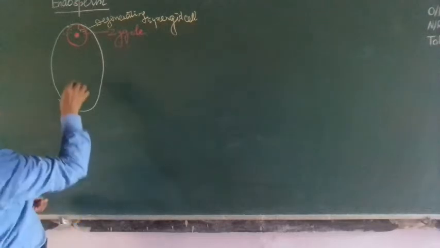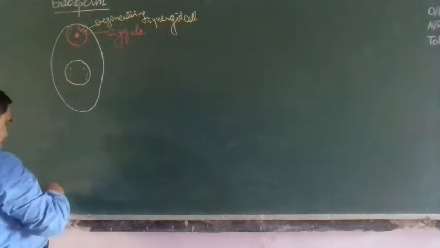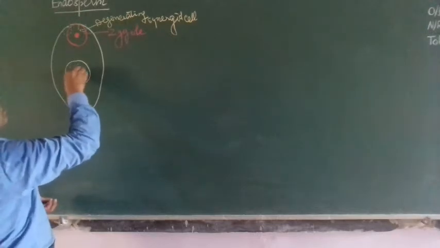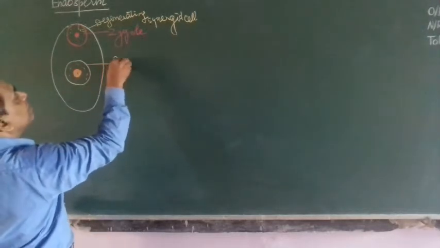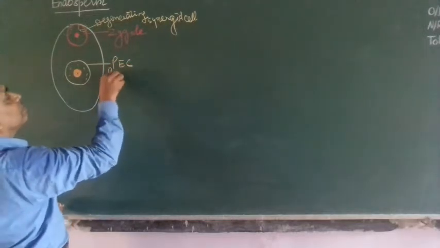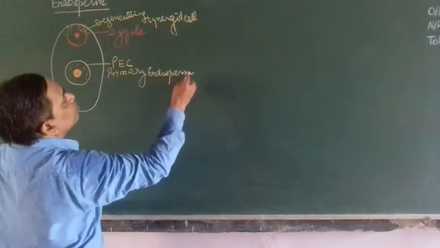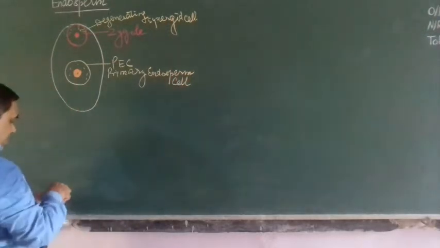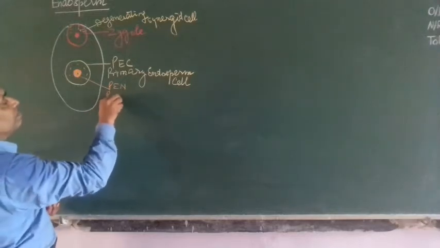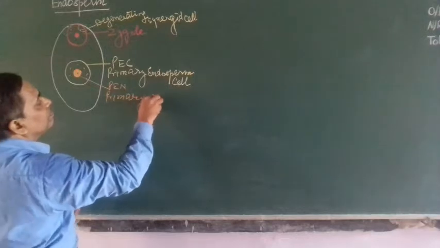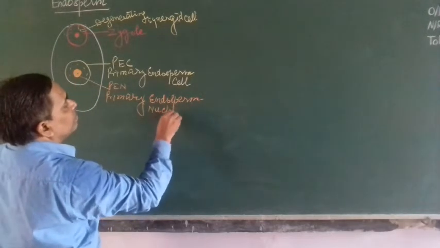Here is the PEC, meaning primary endosperm cell, and this is the PEN, meaning primary endosperm nucleus.